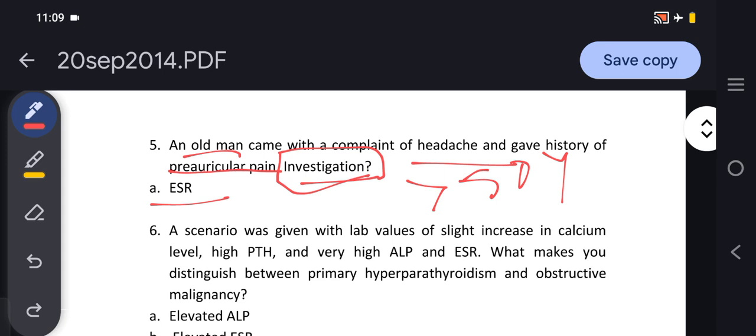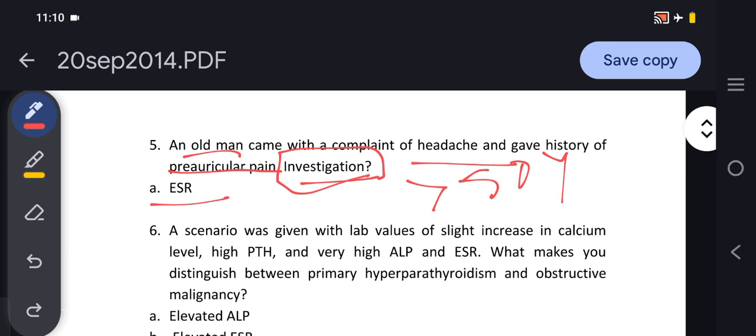What other differential diagnoses can come to mind when we see a patient who is old and with the complaint of headache? Temporal arteritis would be the first differential, and others could be tension headache, migraine, brain tumor, trigeminal neuralgia, temporomandibular joint dysfunction.